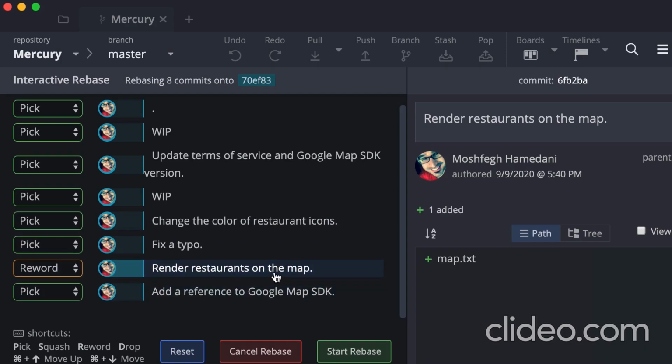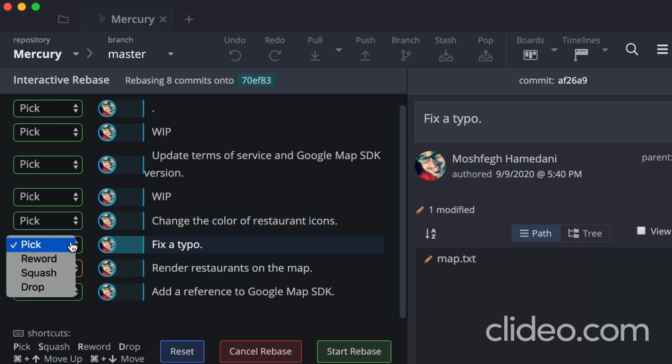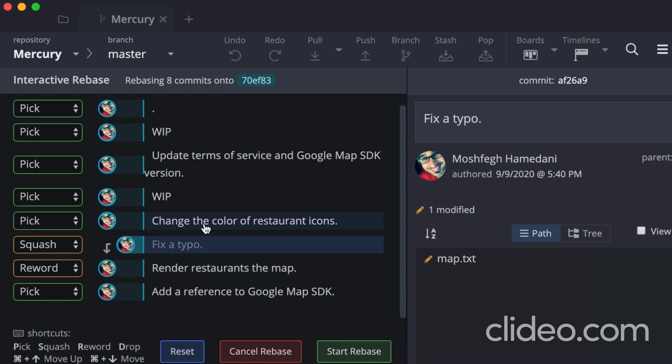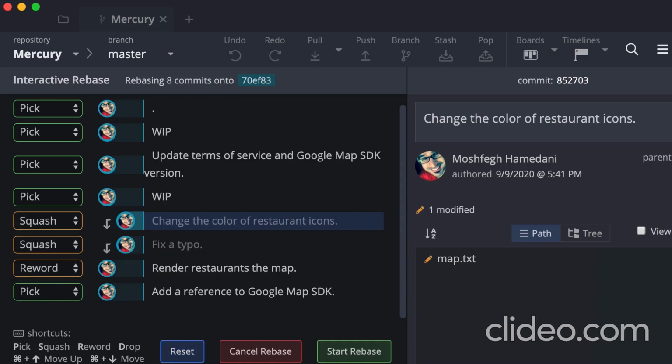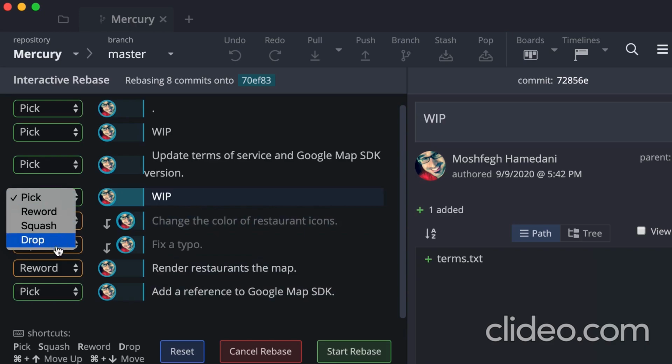We can also squash commits. So I want to squash this commit into this commit. So here we pick squash. And now we can visually see that this commit is going to get combined with the previous commit. Also, I'm going to squash this commit into the previous commit. Super easy. We can also drop a commit. So for this commit, I'm going to set the command to drop.